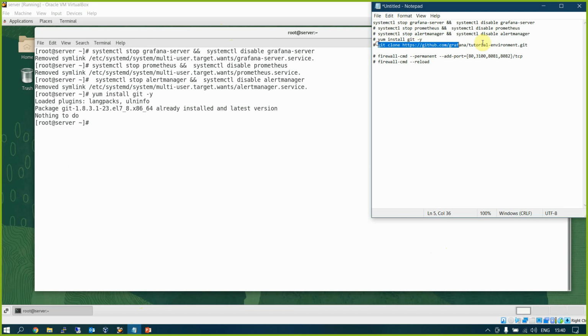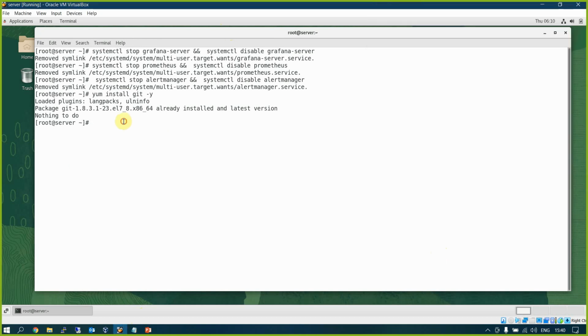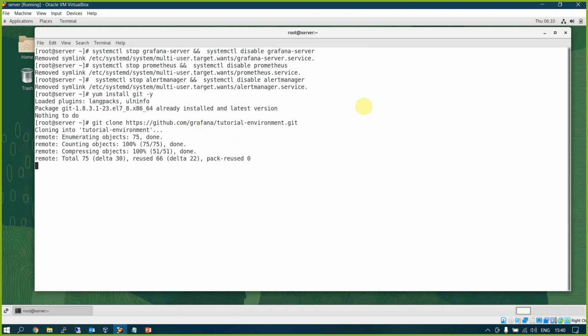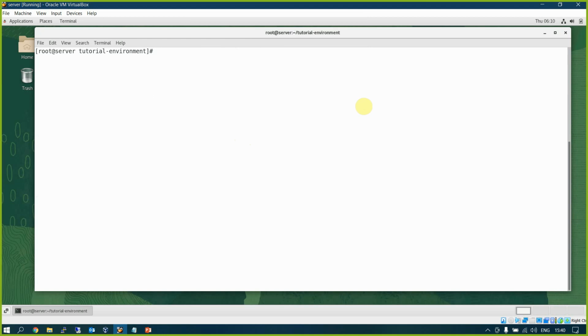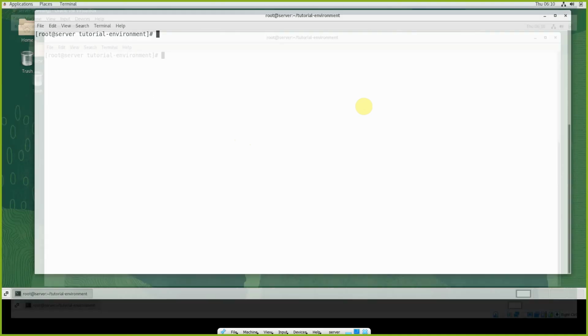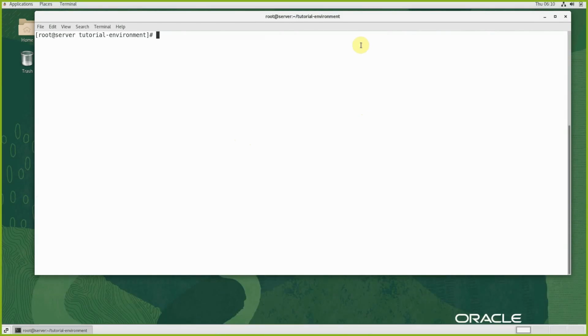This is the repository which I am importing, that is managed by Grafana tutorial environment. So I am cloning this, and once I clone this repository, I'll go to this tutorial environment, and you'll see here we have docker-compose.yml. Let's investigate what this file is. This is an interesting file. We need to understand this file. So let's see what this file is talking about.